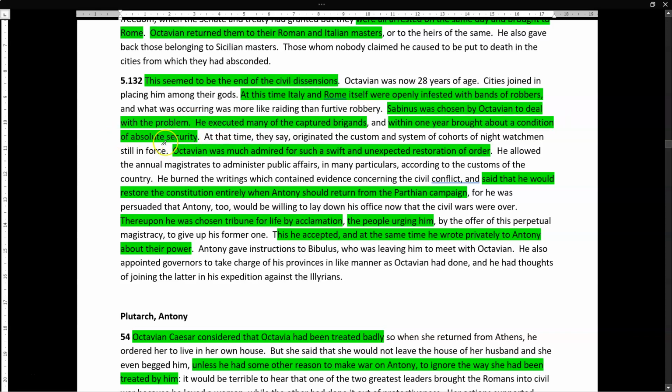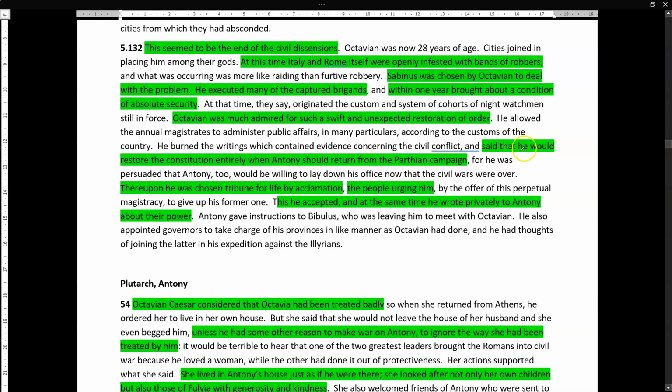So yes, there were some issues, but Octavian acted really swiftly and dealt with the problem. And as a result, Octavian is much admired for such a swift and unexpected restoration of order. This is why he wanted Italy, because he could deal with these problems and everybody knows he's dealing with the problems because they can see him dealing with the problems.